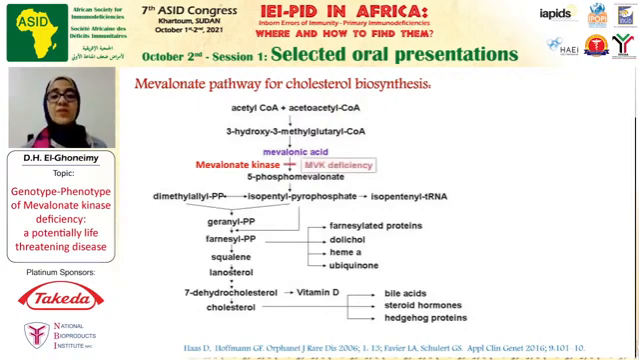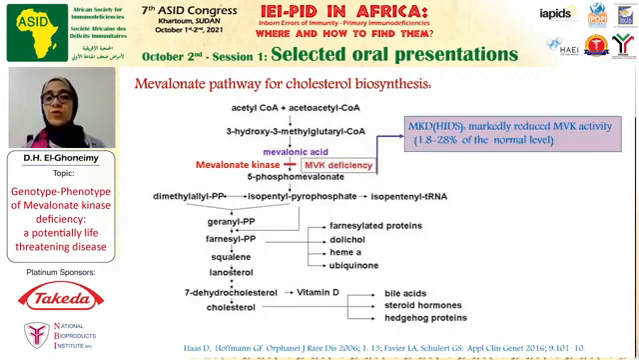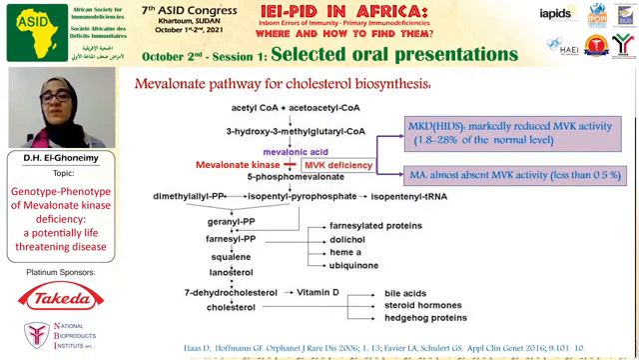So the deficiency of this enzyme is classified according to the level of defect, where markedly reduced enzyme activity is found in patients with mevalonate kinase deficiency, reaching between 1.8 to 28% of the normal level, while almost absent enzyme activity is reported in patients with mevalonic aciduria.